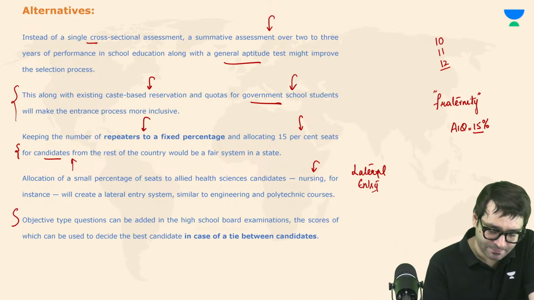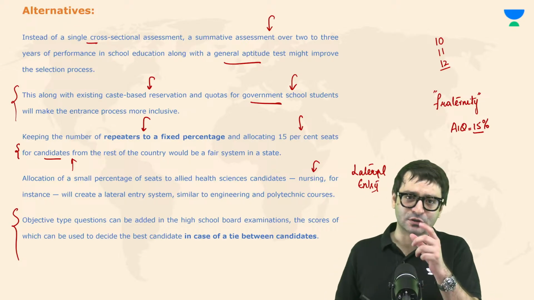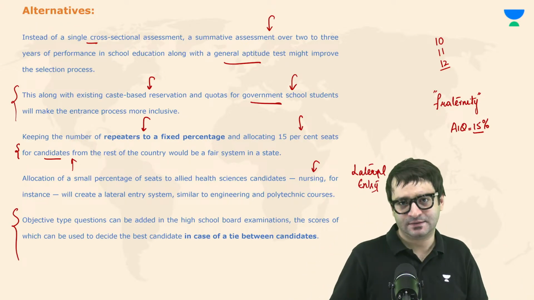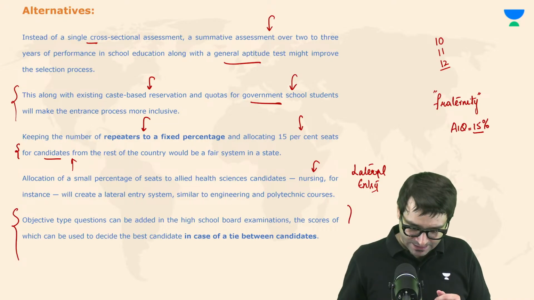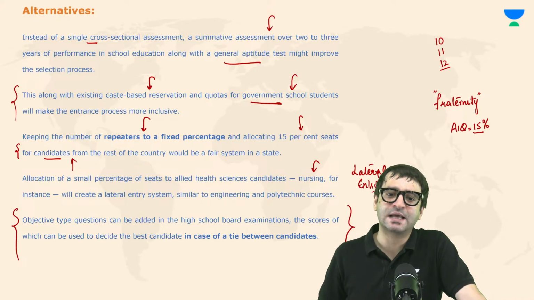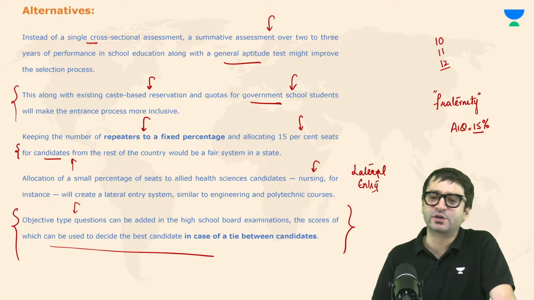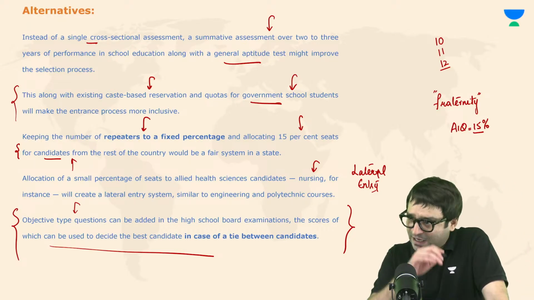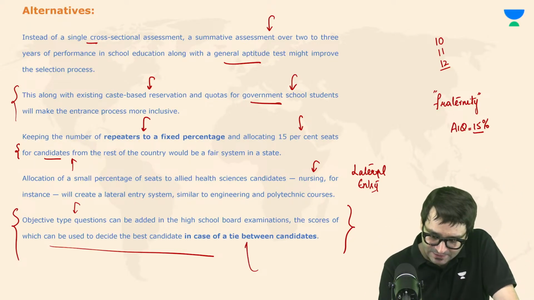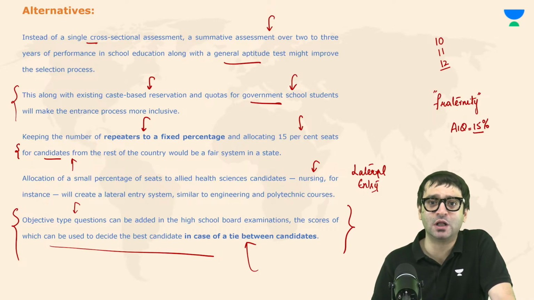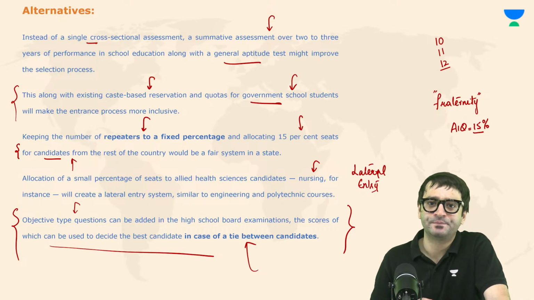And at the same time, sir, the solution that you have prescribed, there is a problem. What if there is a tie? That is why in the high school board examination, objective type questions should also be added, so that in case of a tie, the score in the objective test shall be used to resolve that deadlock.